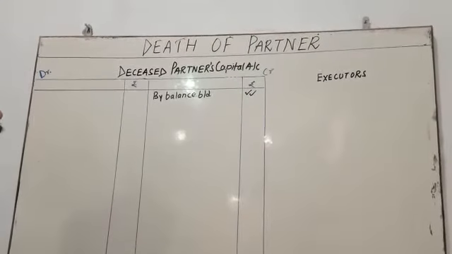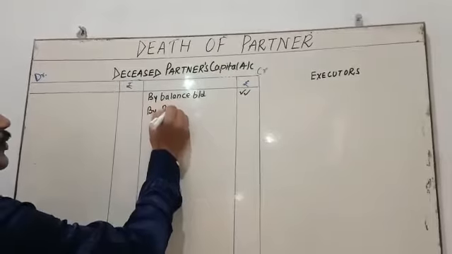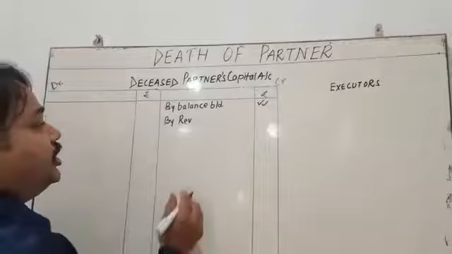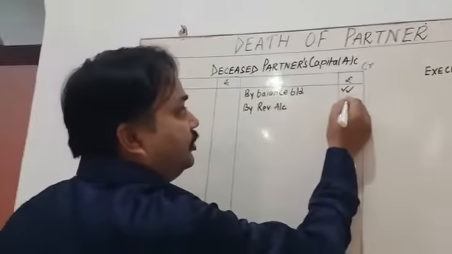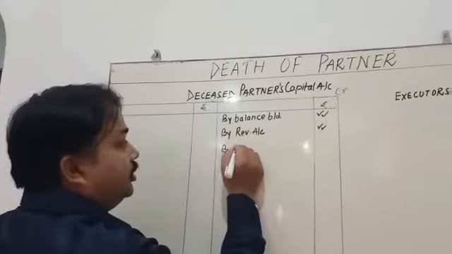It's simple. Second, by revaluation profit. If there is a profit in the revaluation account, the share of revaluation profit is to be credited to his account.